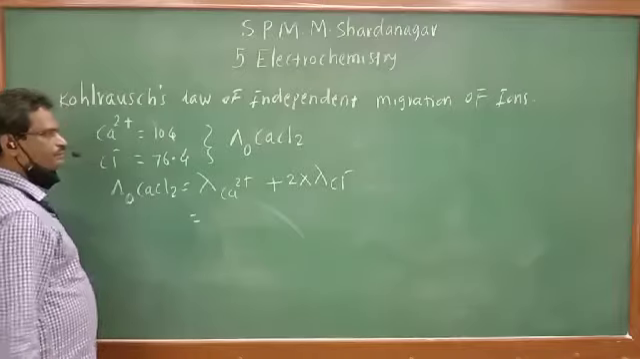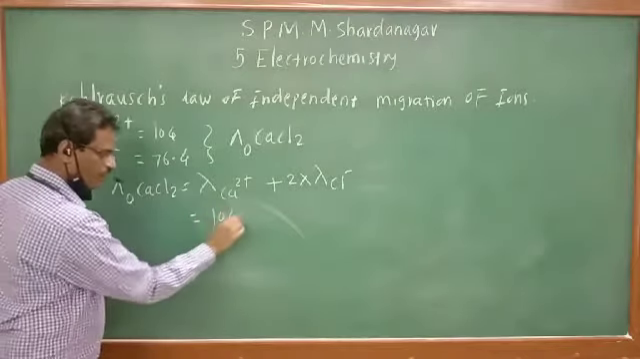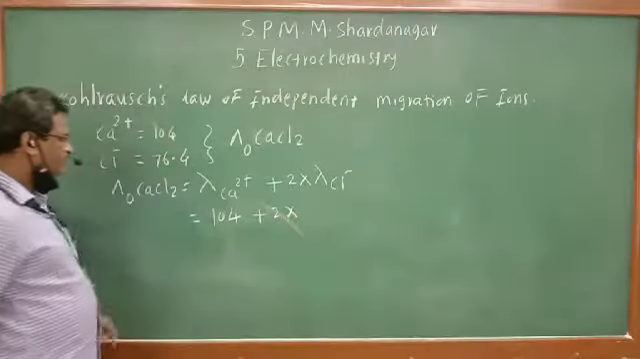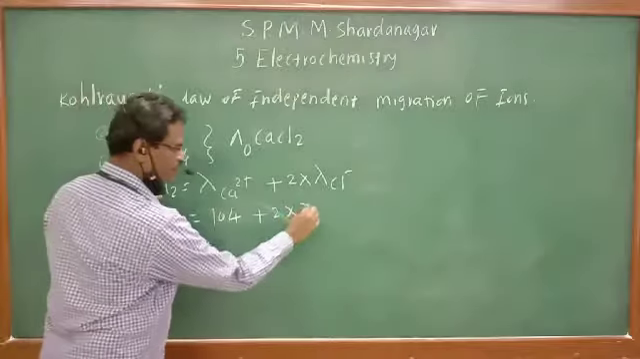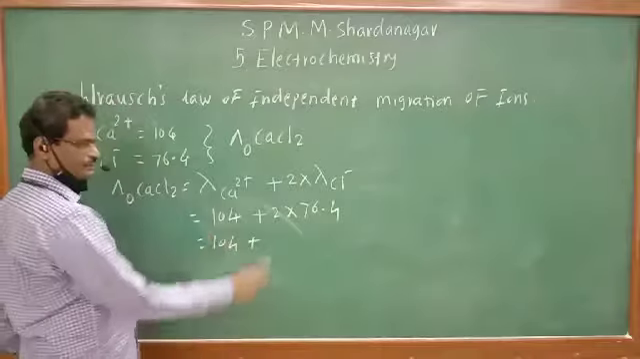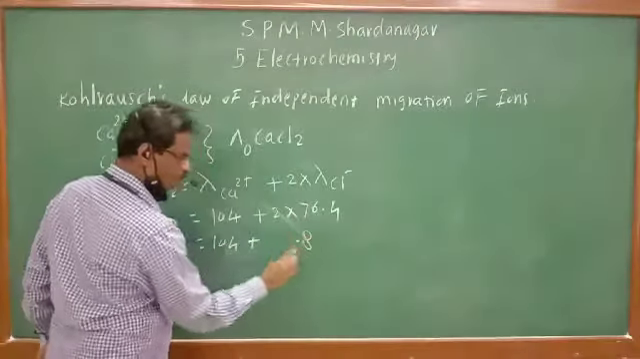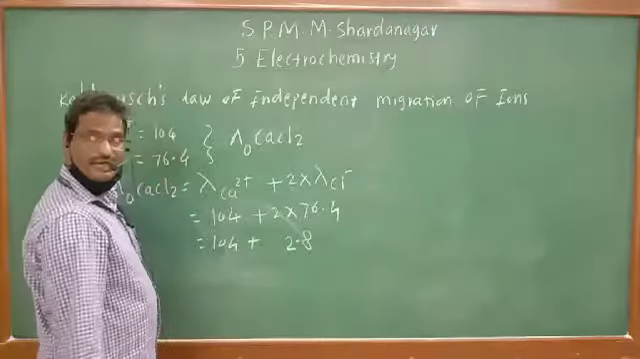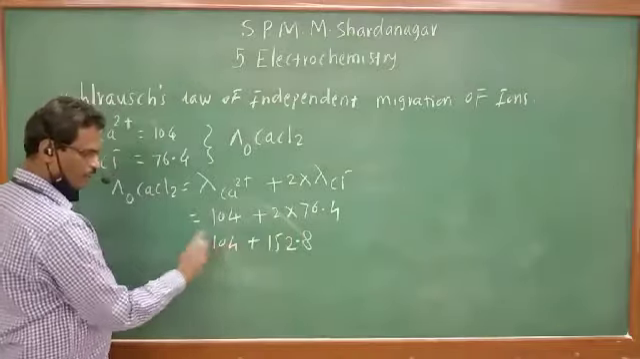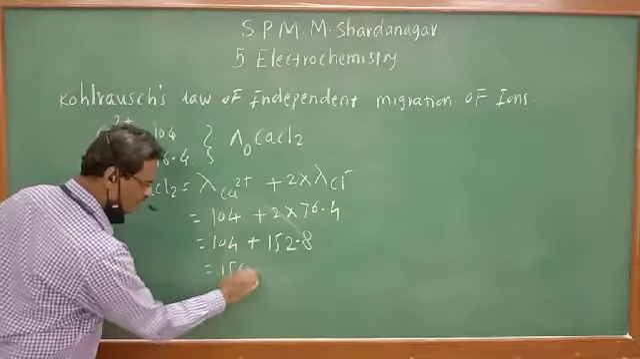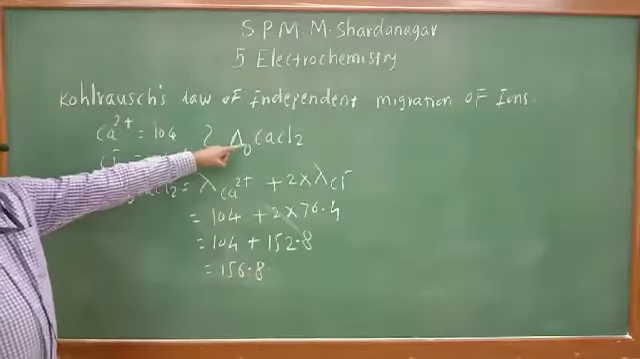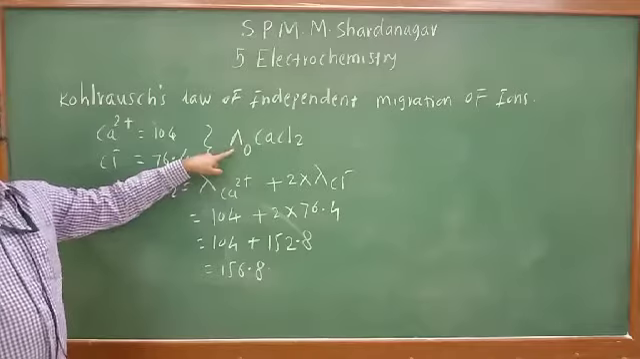Substitute the values. Ca2+ has a value of 104, plus 2 into Cl- has a value of 76.4. So solving this: 104 plus 2 into this figure. 2 sixes are 12, 1 is carried, 2 sevens are 14 plus 1, 15, 152, and 104, that is 156.8. That is the molar conductivity of calcium chloride at infinite dilution.